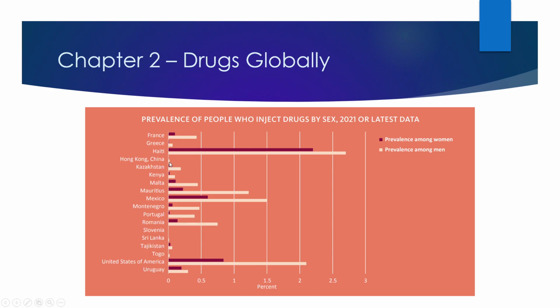But then you can see some, if you look for the smallest one, there's hardly anything going on. Hong Kong doesn't have much, even though Hong Kong is a major, heavily densely populated metropolitan city. It doesn't have much of a problem. And if we look here, I'm not sure with Slovenia if they don't have a problem, or they're just lacking data. Sri Lanka, Southern Asia, is low. Tajikistan, out in Central Asia.